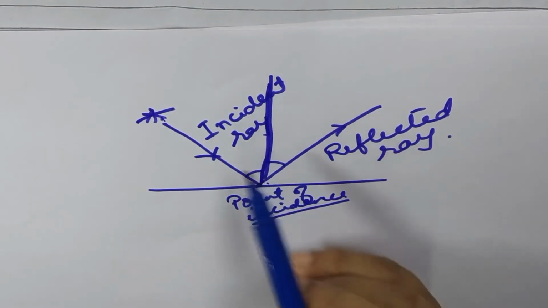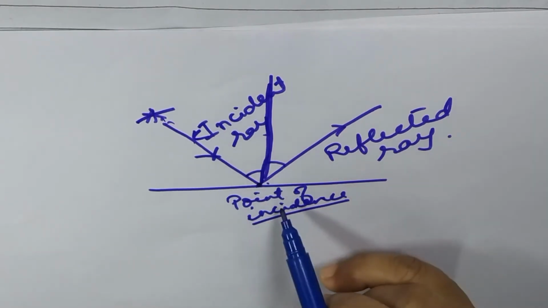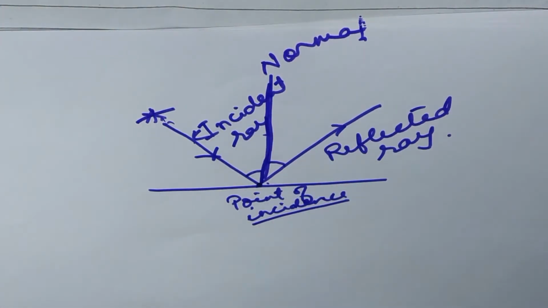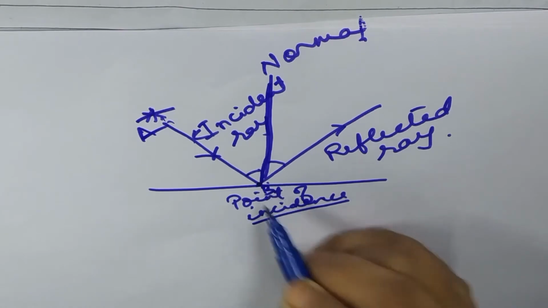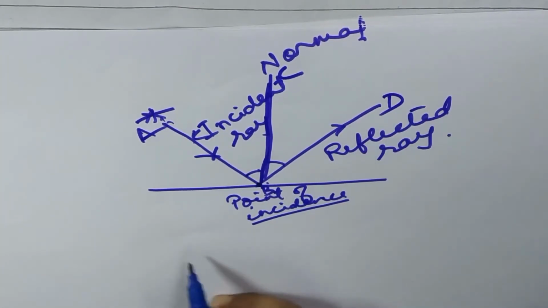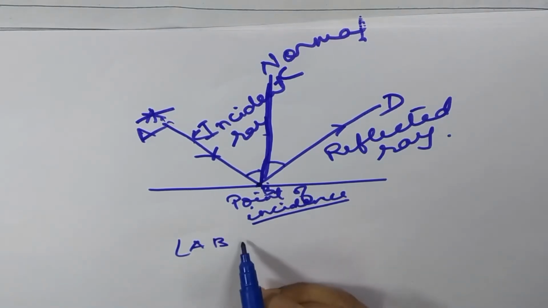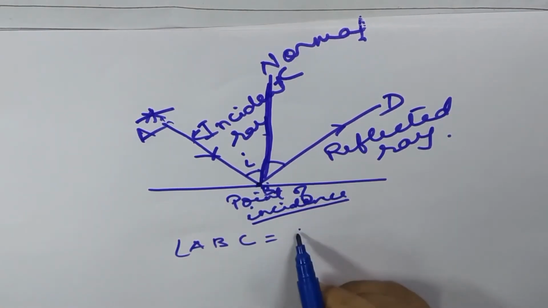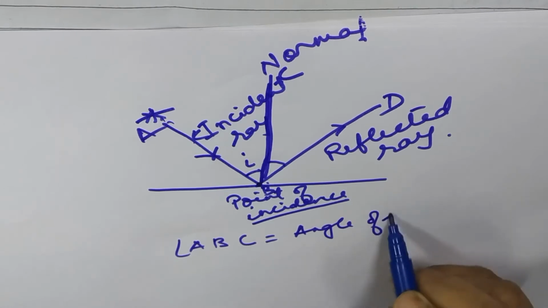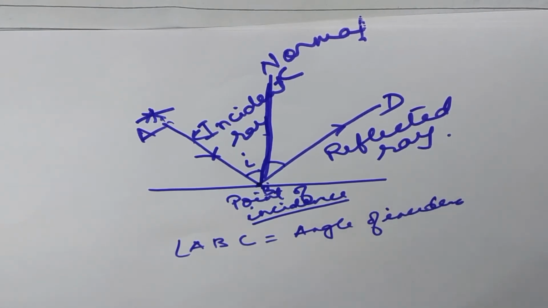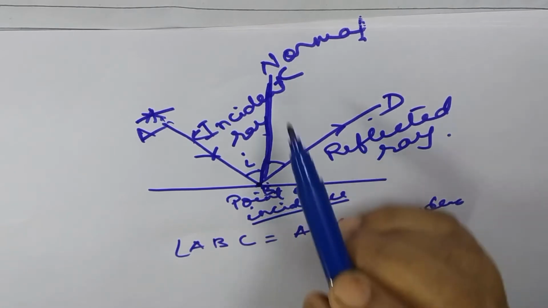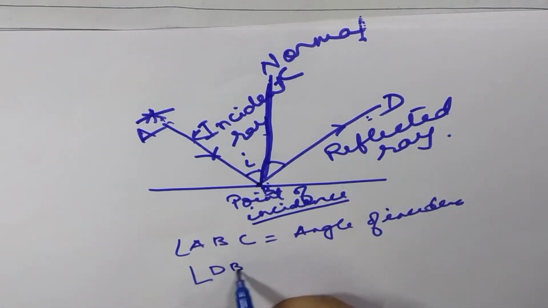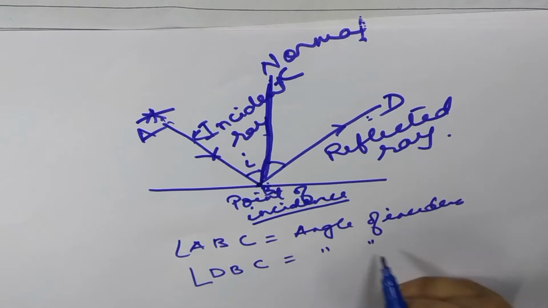This angle is formed by the incident ray, the point of incidence, and the normal, that is A, B, C and D. Now angle A, B, C is called small i, the angle of incidence, and this angle formed by the reflected ray and the normal, this is D, B, C, is called the angle of reflection.